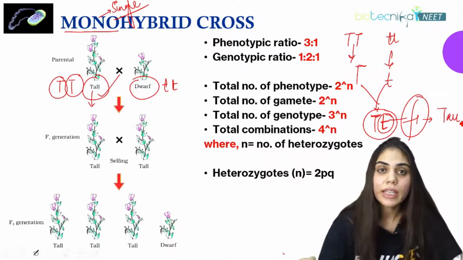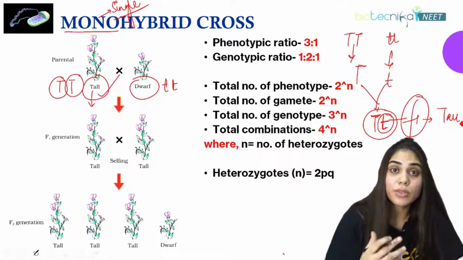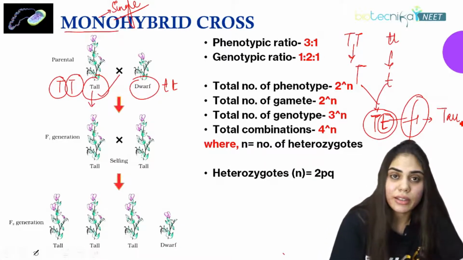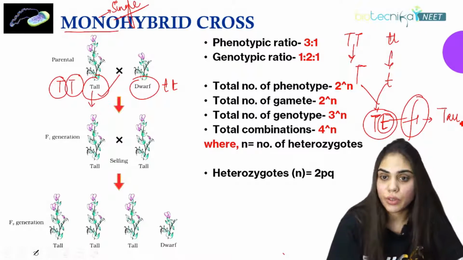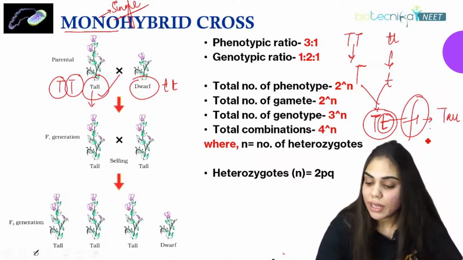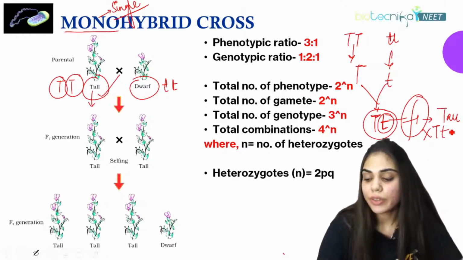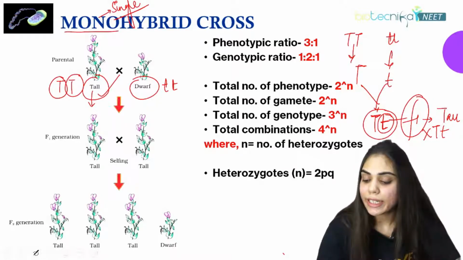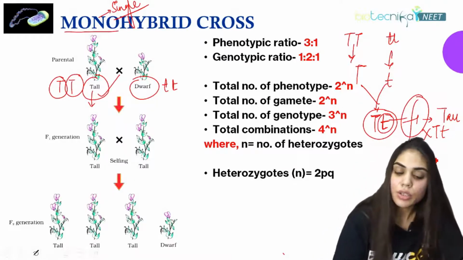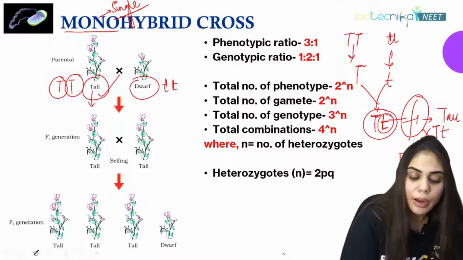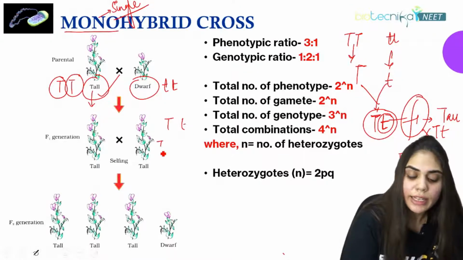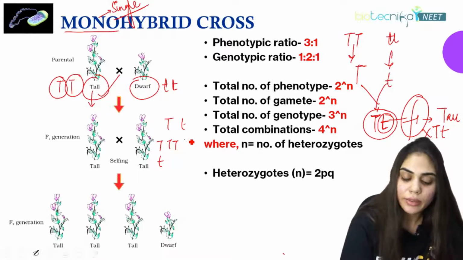But after that he carried out his experiment to see if the recessive character is lost in the F1 generation. So further, he selfed this plant Tt with small tt. So what did he find? We'll make a Punnett square. What did he find here? He found in the F2 generation he was getting tall size plants.